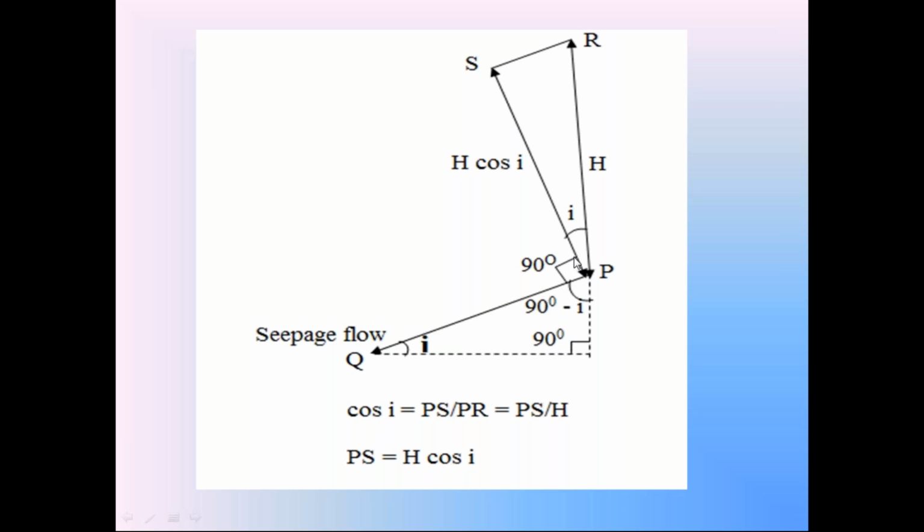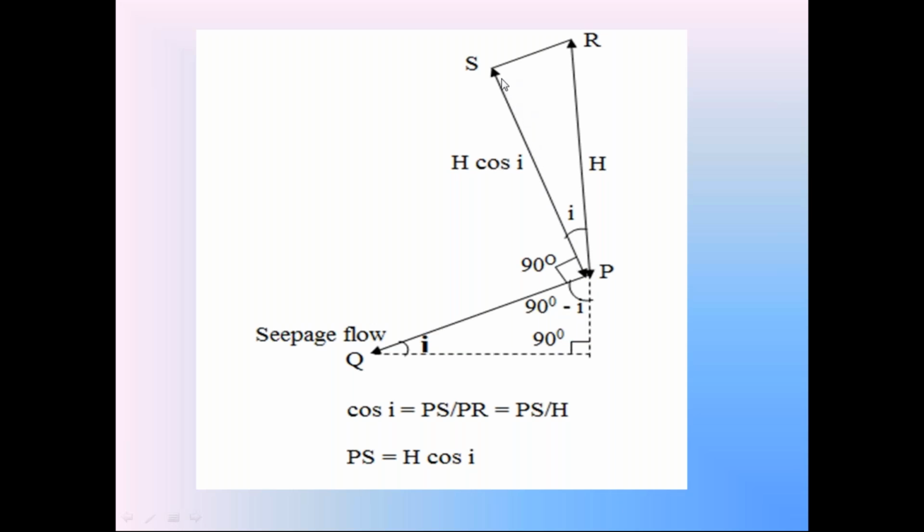Here the angle is 90. In this semicircle, the total angle is 180. So one angle is 90 minus I, the second angle is 90, so the third angle is I. So this perpendicular direction makes the angle I with the vertical. Along the vertical, the height of the soil prism is H.